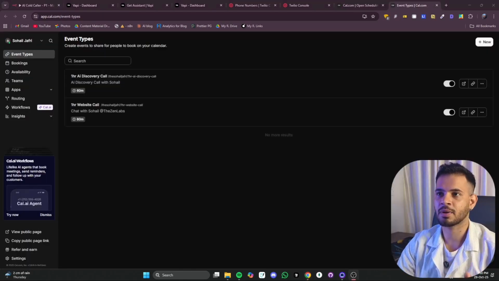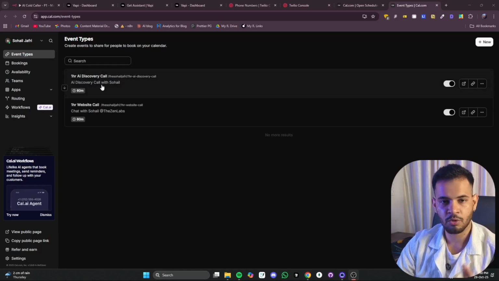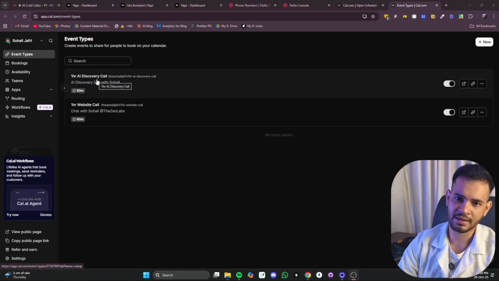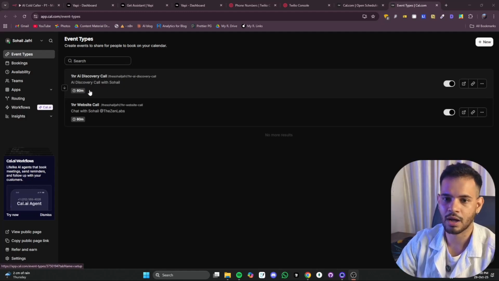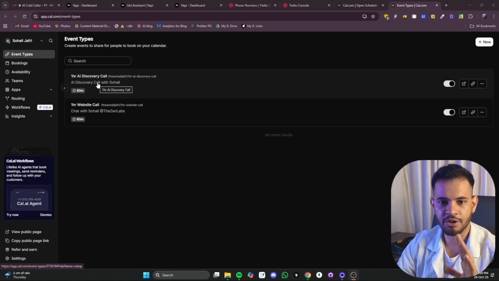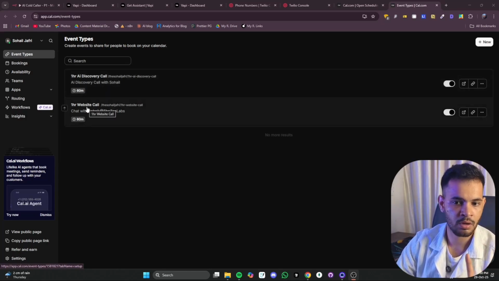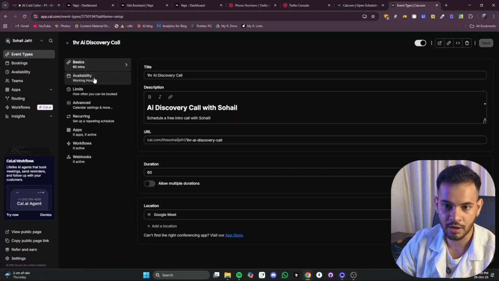All right, to the next part where we will get all the booking data from our cal.com app. So I'm using Cal, you can use Calendly, but let's stay with Cal because the setup will be easier for you. So I have two events. Whenever you make a Cal account, you can make a booking and it will be called events. For example, I have here 1 hour website call and 1 hour AI discovery call. So I'm using AI discovery call here now.